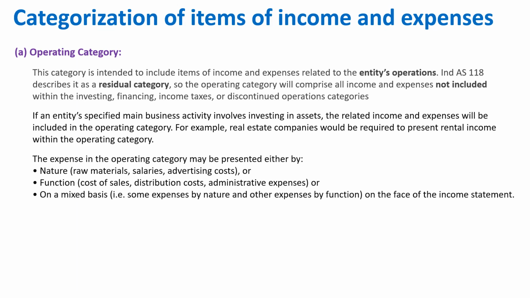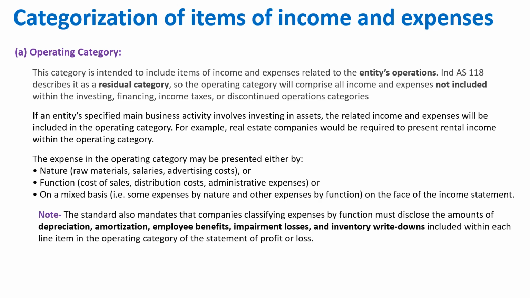The expense in the operating category may be presented either by nature, which today most of the companies in India follow, so they report expense-wise like raw materials, salaries, advertising cost, or by function, which generally IFRS follows: cost of sales, distribution cost, administration expenses, or on a mixed basis, some expenses by nature and other expenses by function on the face of the income statement, right?